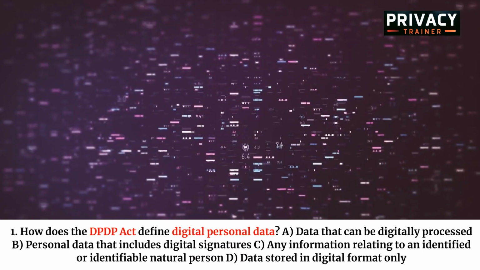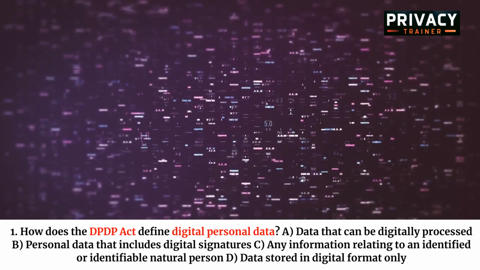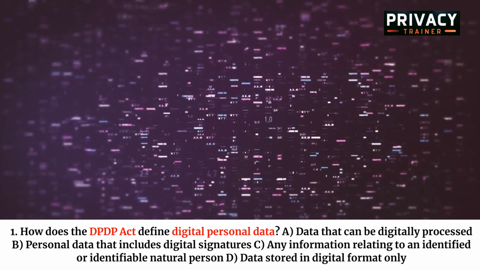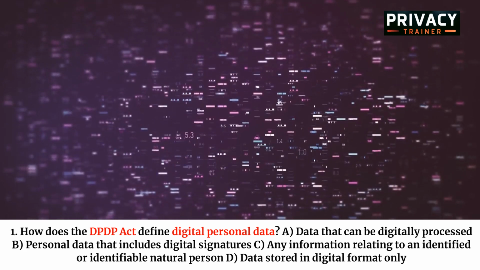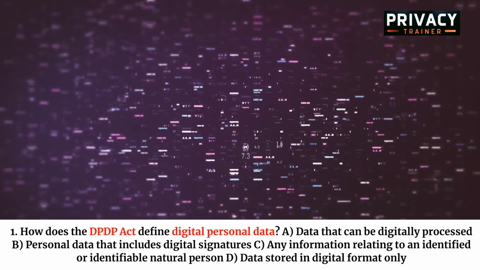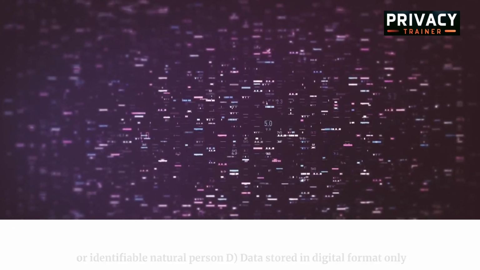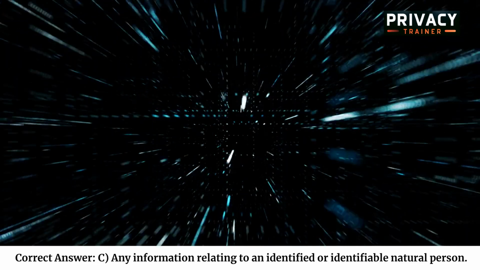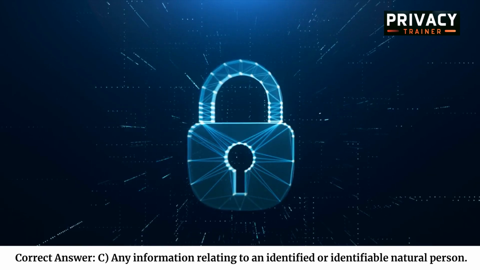1. How does the DPDP Act define digital personal data? A. Data that can be digitally processed. B. Personal data that includes digital signatures. C. Any information relating to an identified or identifiable natural person. D. Data stored in digital format only. Correct answer. C. Any information relating to an identified or identifiable natural person.